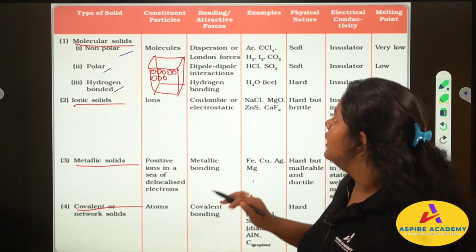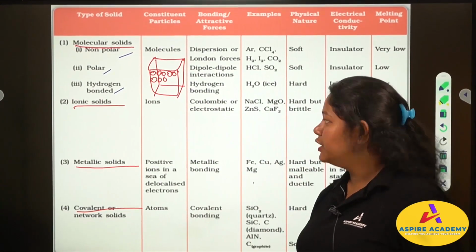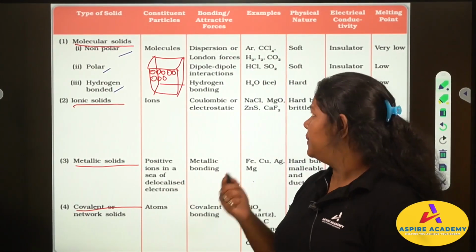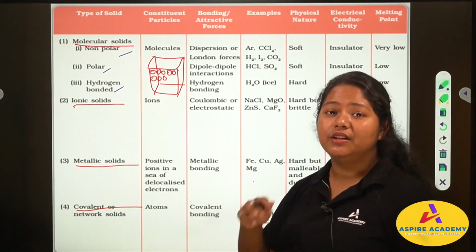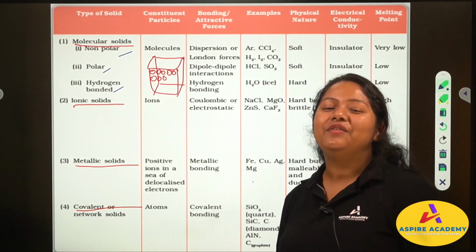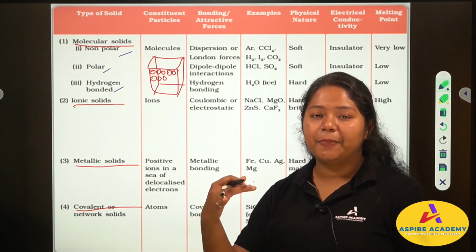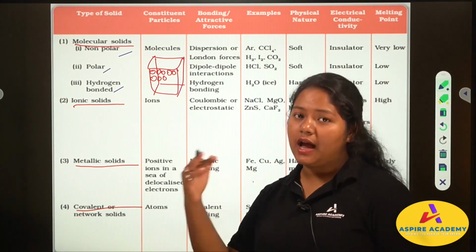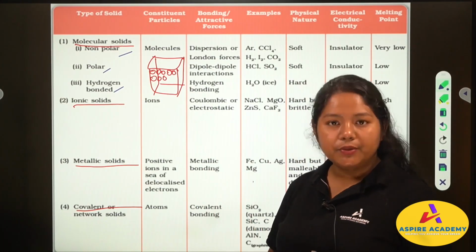Now the bonding attractive forces. Like I said, we understood what the constituent particle is. Now there are some forces, attractive forces or repulsive forces. What are those forces? Again, these are terms that you have learned in your class 11. Like I always say, everything is linked. You have to clear all the terms, so that in your higher classes, when you get all the terms back, it is easier to recall.